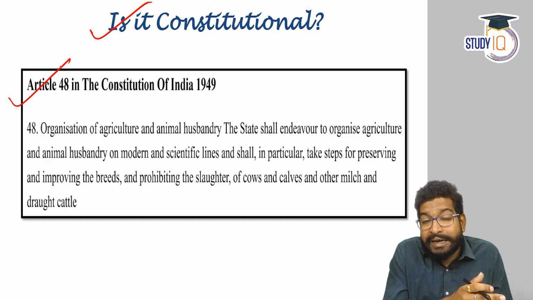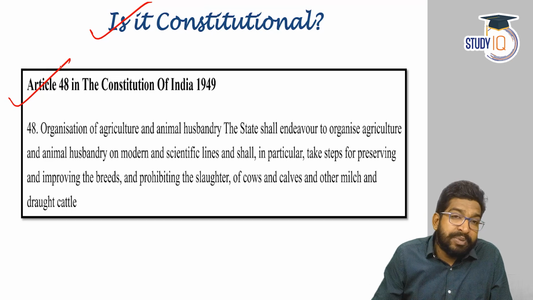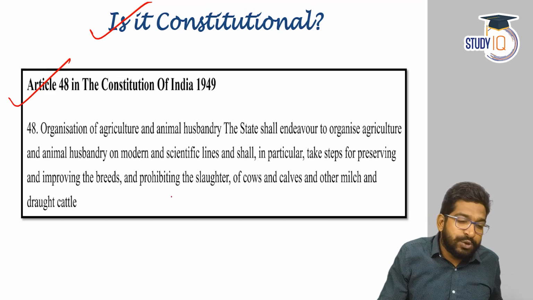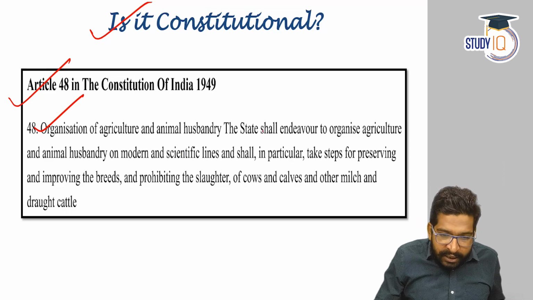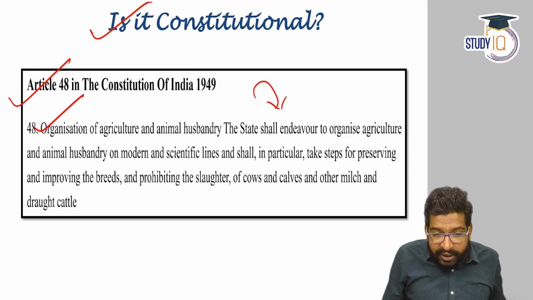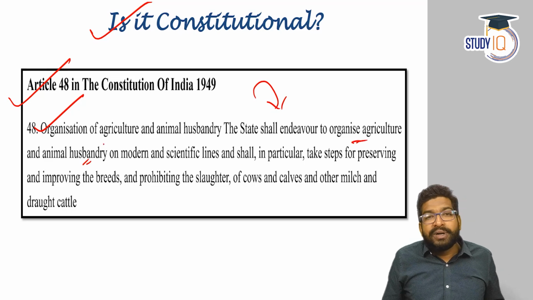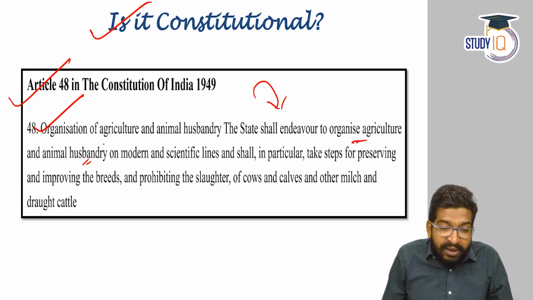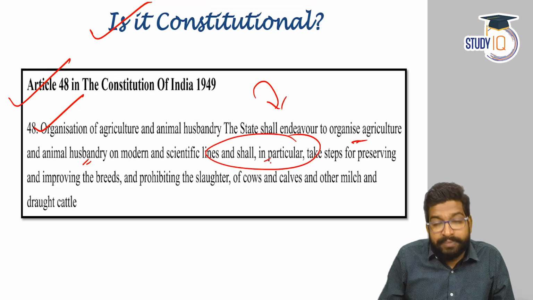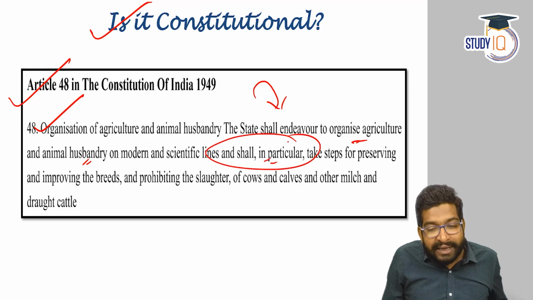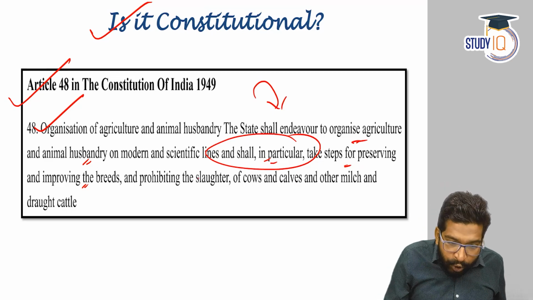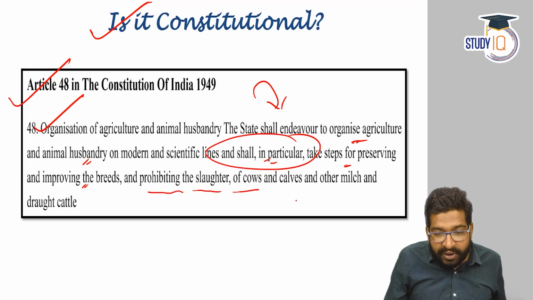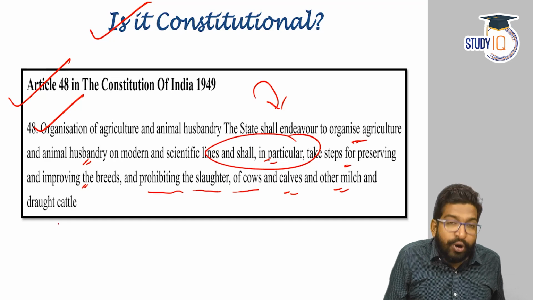Now what does this Article 48 tell you? Article 48 is a DPSP, Directive Principle of State Policy, which talks about organization of agriculture and animal husbandry. The state shall endeavor to organize agriculture and animal husbandry on modern and scientific lines. And please remember, the state shall in particular take steps for preserving and improving cattle breeds and also prohibiting the slaughter of cows, calves, other milch and draught animals.